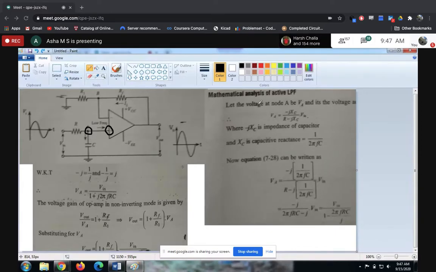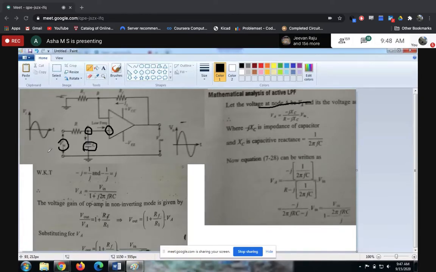Okay, so that's why we are calculating the voltage at node A. This will be the input. Okay, so we are considering this as the input. So now you tell me, voltage at this VA, how exactly are you going to get this? So voltage at this point is nothing but V in, the applied voltage V in, by the voltage division rule, into the capacitance offered in the other branch.